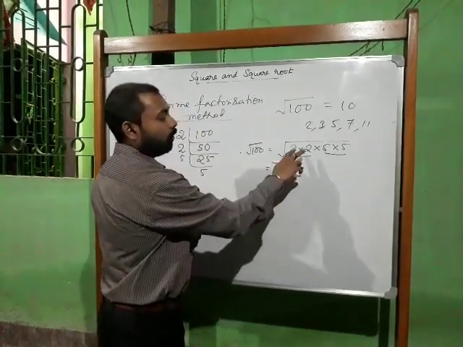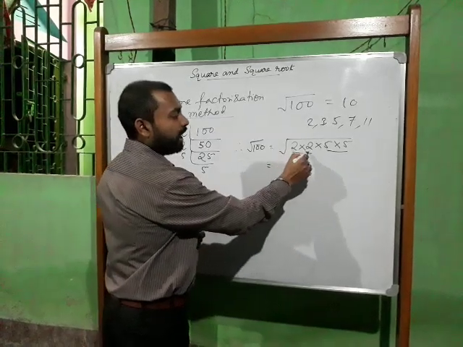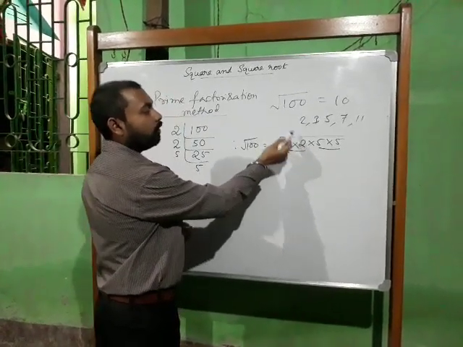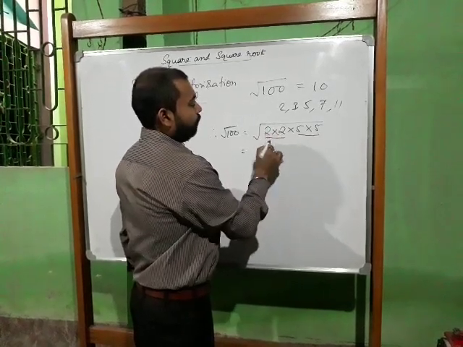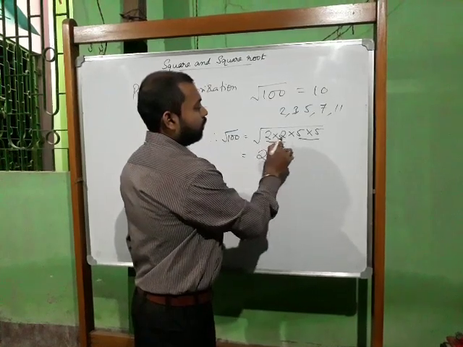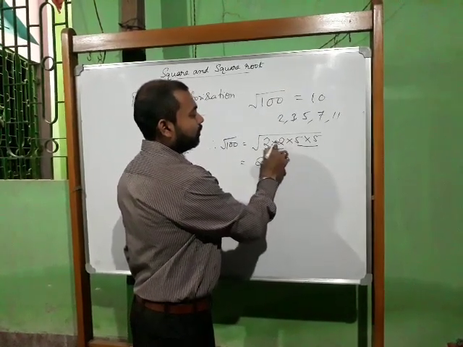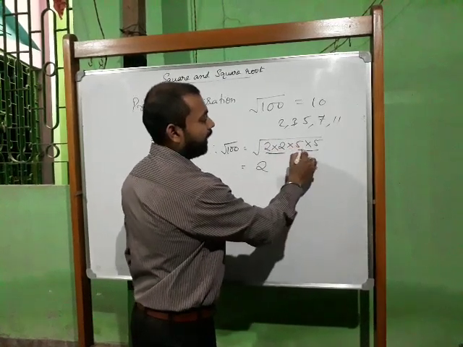Now taking 2, you have to take one pair. One thing you keep in mind, these should be like numbers, meaning 2 2 we can make a pair, 5 5 again one pair.